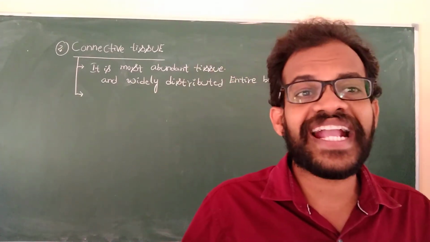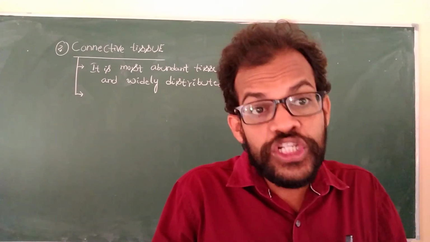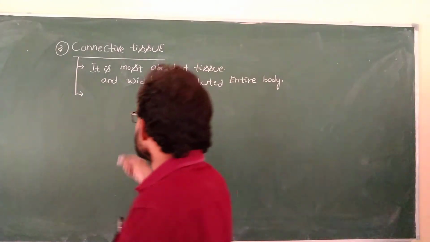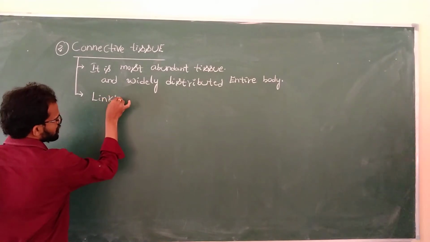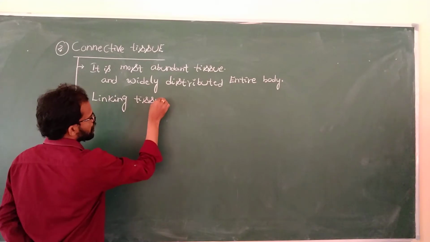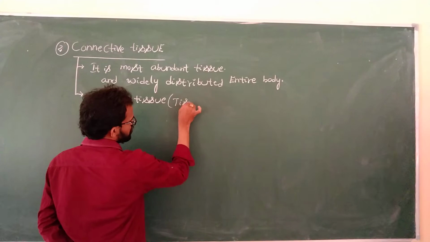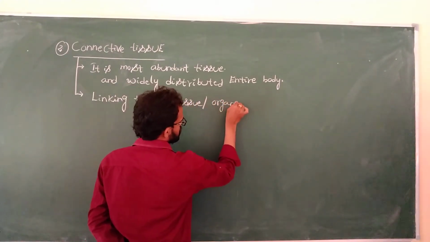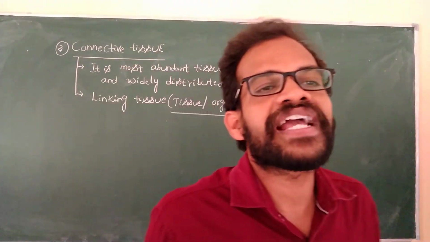This tissue is also known as the connecting tissue, with connection between the tissues and between the organs, because of the help of connective tissue. This tissue is also known as linking tissue. The connection between the tissues and organs happens with the help of connective tissue.